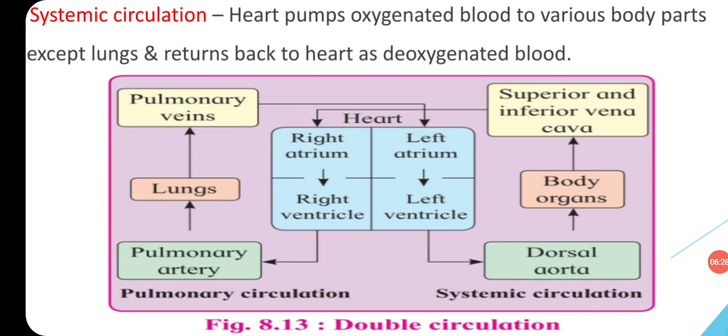While the path of systemic circulation starts from the left ventricle, from the left ventricle, blood enters the dorsal aorta, then it goes to the different body organs, and from different body organs, it is again collected back by the superior and inferior vena cava.